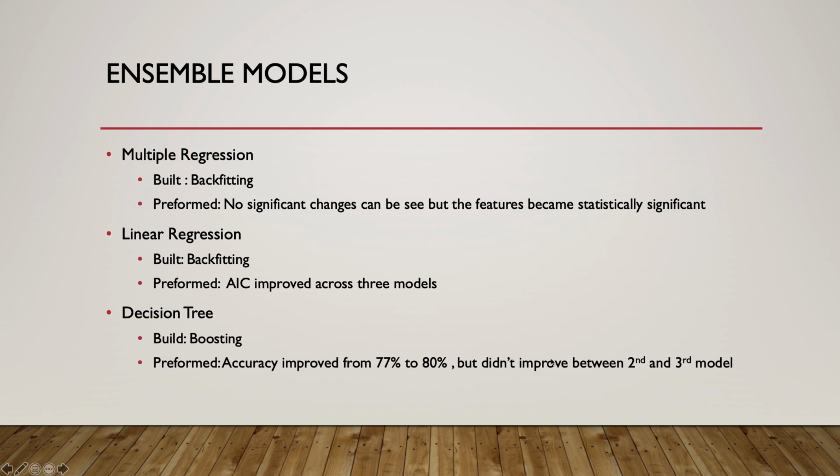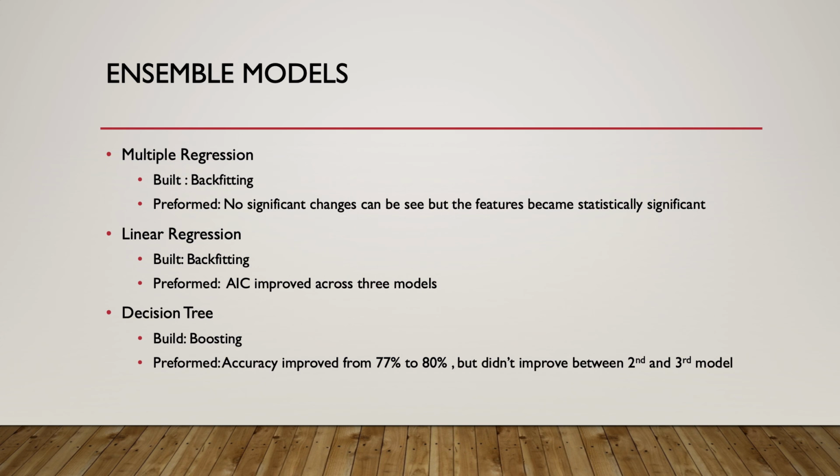The ensemble models that were built, so multiple regression and linear both use backfitting for their ensemble models. It was built by backfitting. The features just became statistically significant, but that actually didn't improve the R mean squared or the F statistic or anything. For multiple regression and linear regression, the AIC actually did get lower across the 3 models, so that did show that it was improving as the insignificant features were removed.